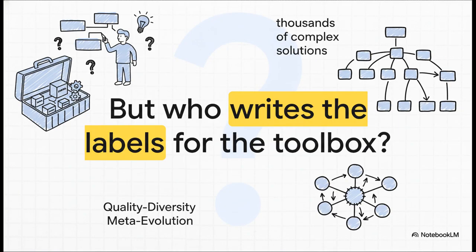Okay, but that just leads to the next big problem, doesn't it? Who writes the labels? I mean, how do you create the perfect labeling system for this toolbox? A human expert could try their best to figure out the most important behaviors, but what if they miss one? What if the best way to organize the tools isn't obvious? How do you design the perfect system for thousands of solutions?